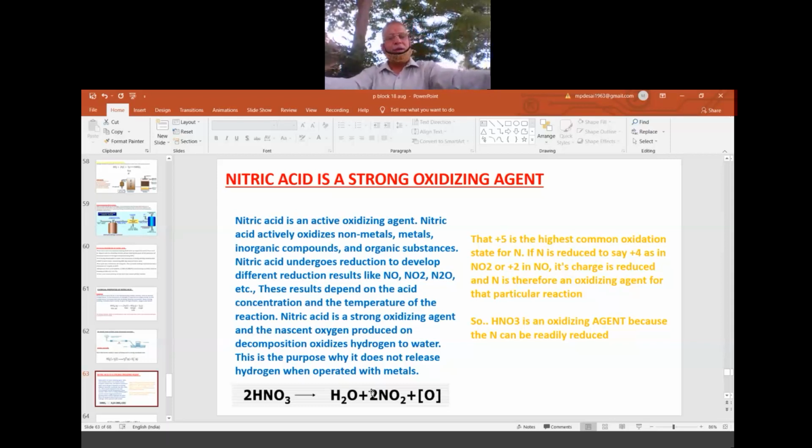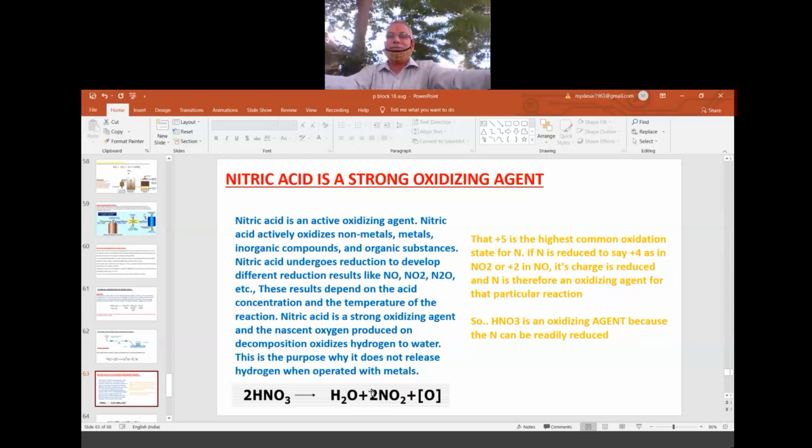So when N is in the highest OS, then N cannot go for a further increase in the ON. Already it is in the highest OS. Further is impossible. The only thing is it can go for a lower OS. Because nitrogen can go for the lower OS very easily, this decrease in the ON is taken as what?